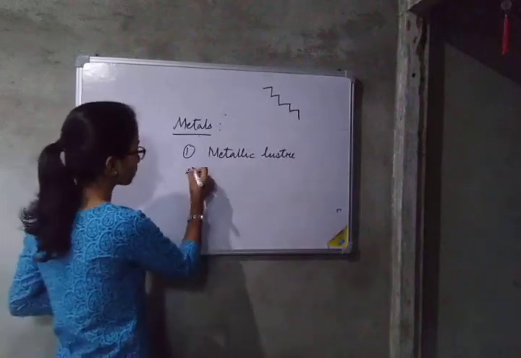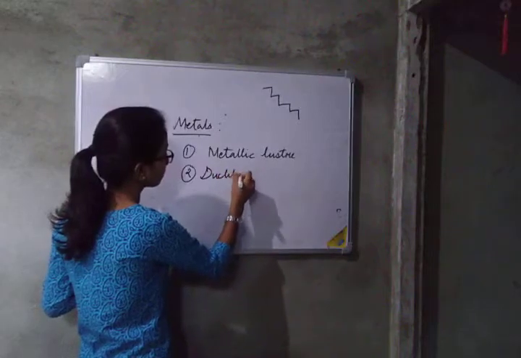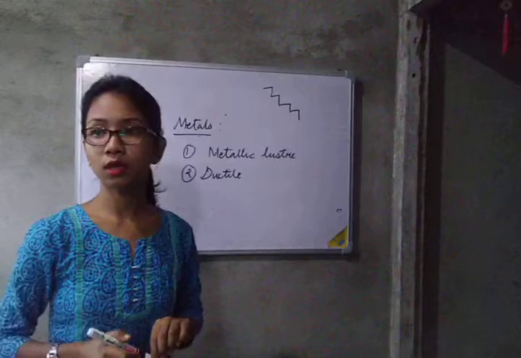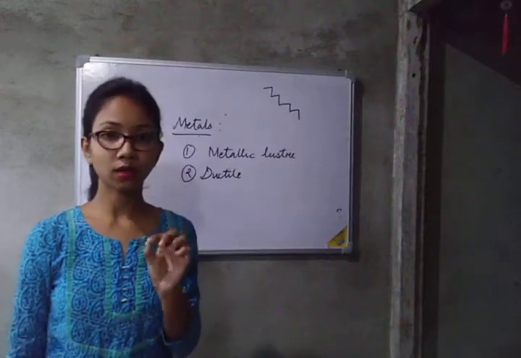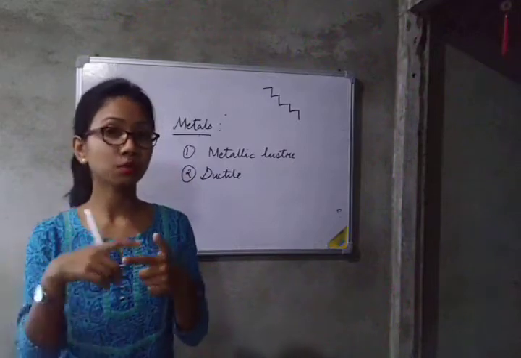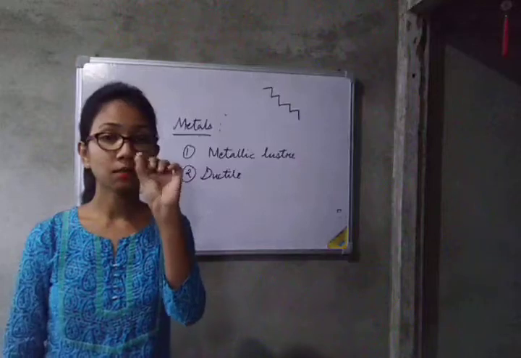Next, you can find that they are ductile. Ductile means what? You can see copper wire, the wire through which electricity passes. You can see there is a plastic coating, and in between you can see thin metal lines.